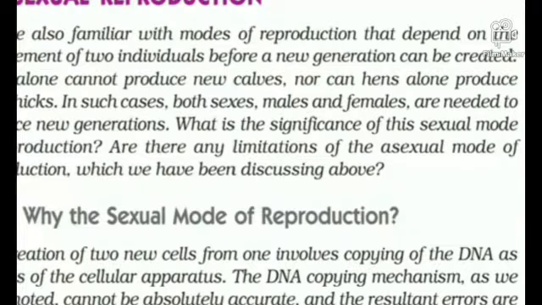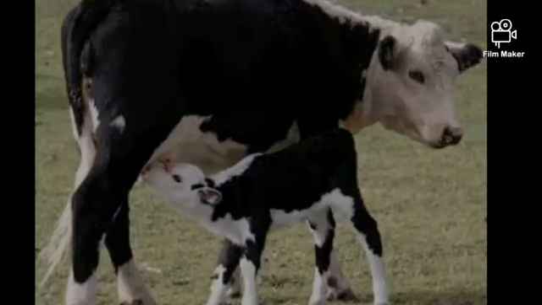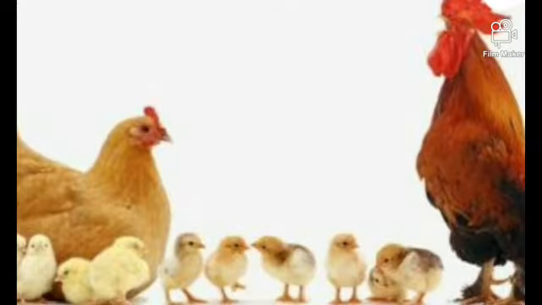Students, we are also familiar with the modes of reproduction that depend on the involvement of two individuals, which we discussed just now in the definition of sexual reproduction. In sexual reproduction, we require both sexes, male and female. In asexual reproduction, only a single parent is involved. For example, bulls alone cannot produce new calves. Similarly, hens cannot individually produce chicks.